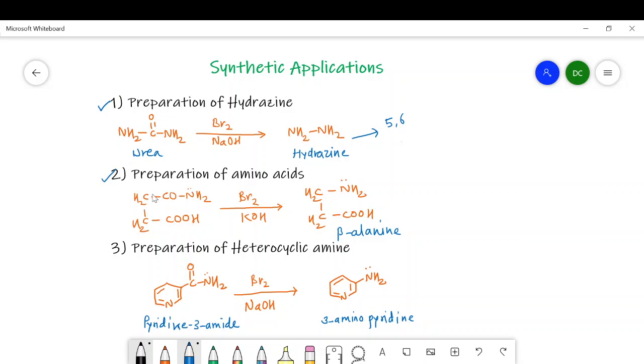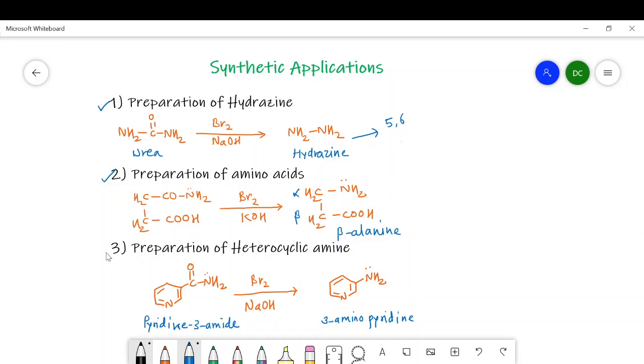The second application is preparation of amino acids. When this type of amide, which has a carboxylic group on one side and an amide group on the other side, is treated with bromine and alkali, it is converted into the corresponding amino acid. So beta alanine can be prepared. Why is this beta alanine? Because this is the alpha carbon and this is the beta carbon. That's why it is beta alanine.